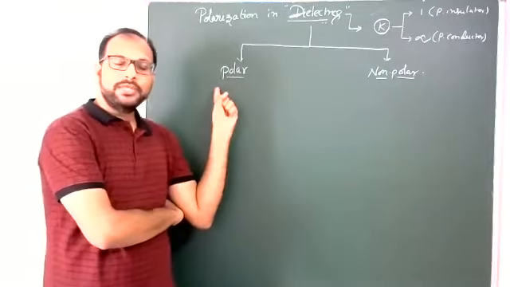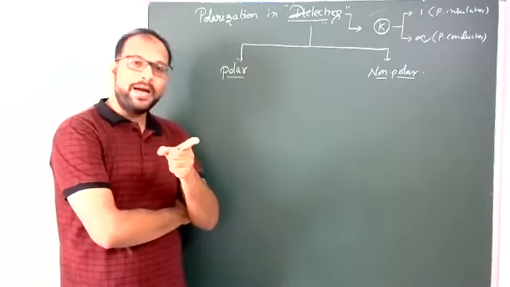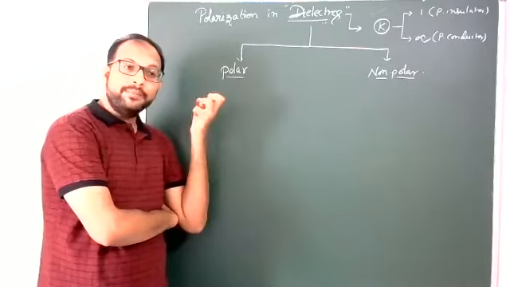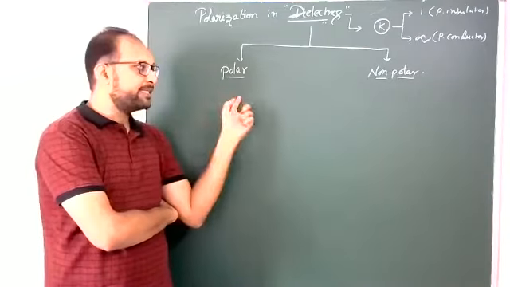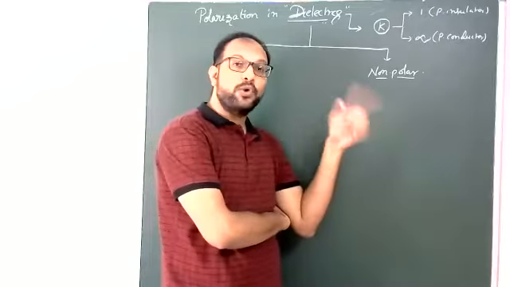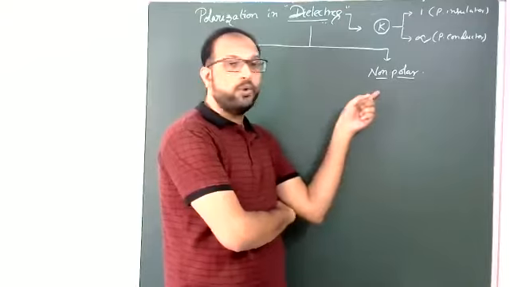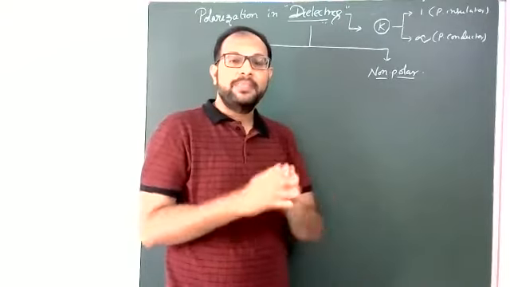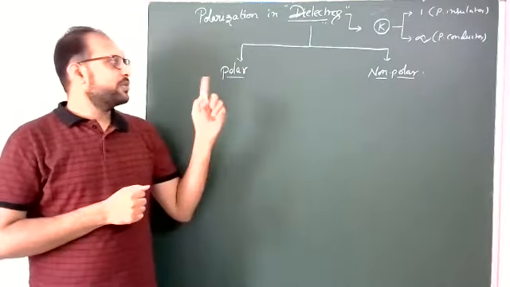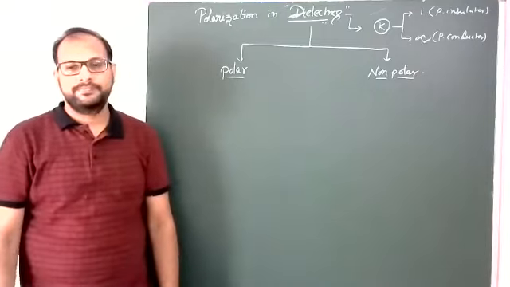In polar, the centers of mass of positive and negative charge of a molecule are not coincident, which is why it possesses a permanent dipole moment. But in non-polar, the centers coincide, no separation, that means no dipole moment.